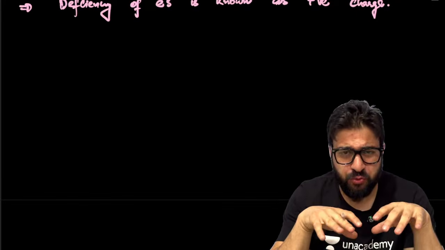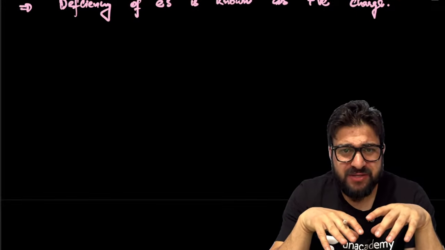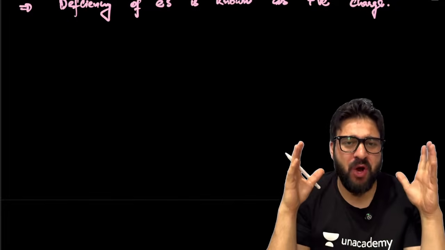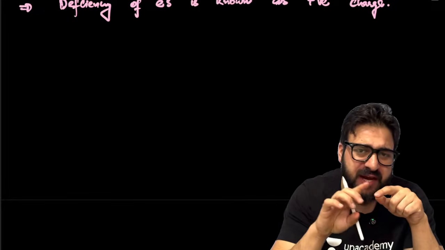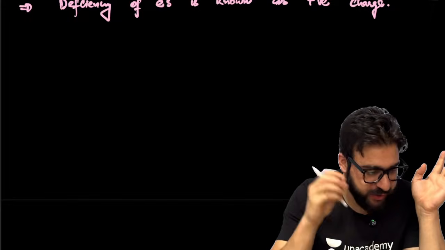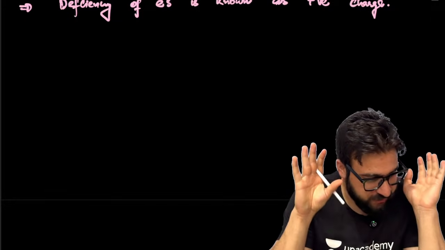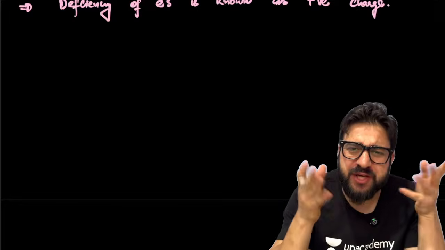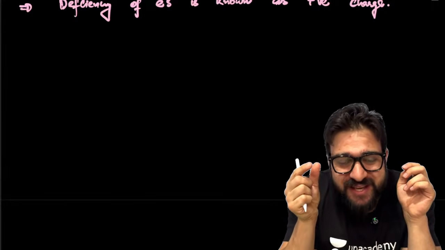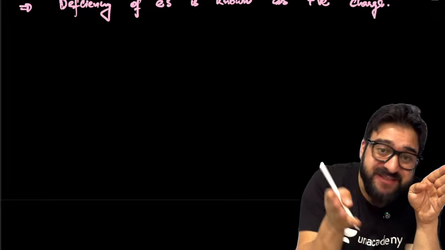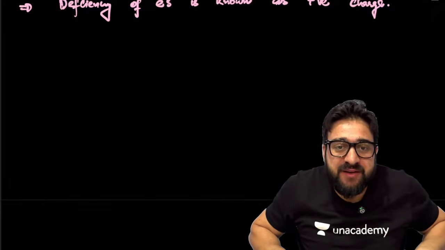Protons are inside the nucleus. So it requires huge amount of energy. So we transfer electrons only. We remove or add electrons only. So everything happens with electrons. What is a positive charge? Sir, is positive charge a thing? No. Positive charge means deficiency of electrons.